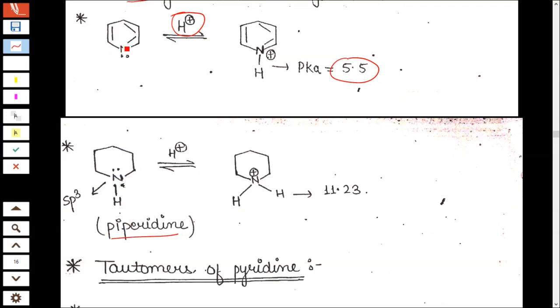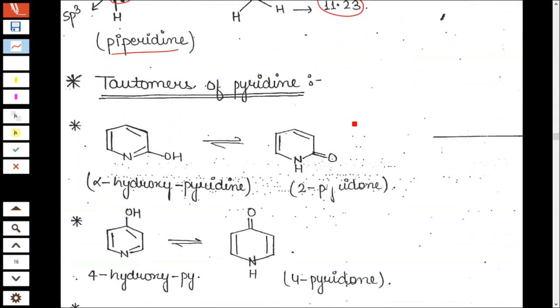Here the nitrogen is sp3 hybridized; when you treat it with the H+ ion, that is acid, the pKa value is 11.3, which is basic or less acidic.